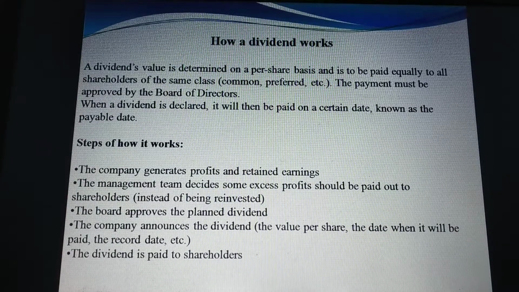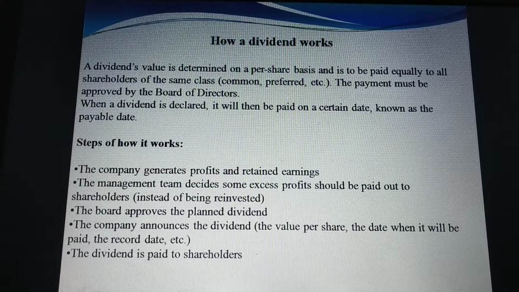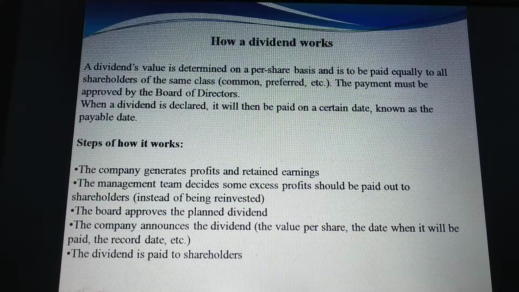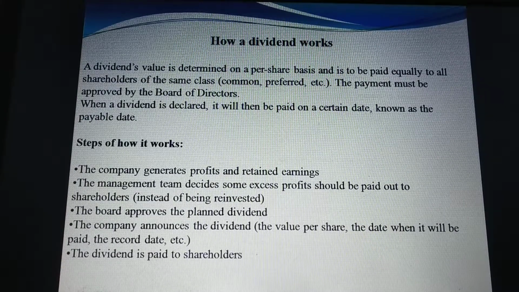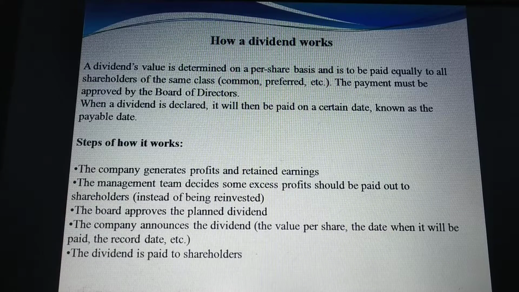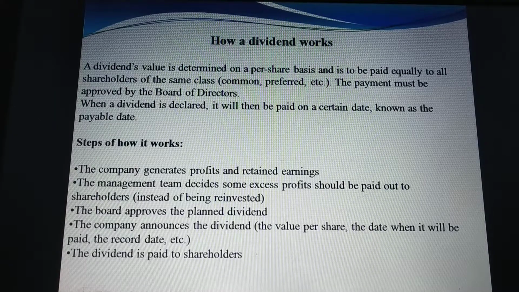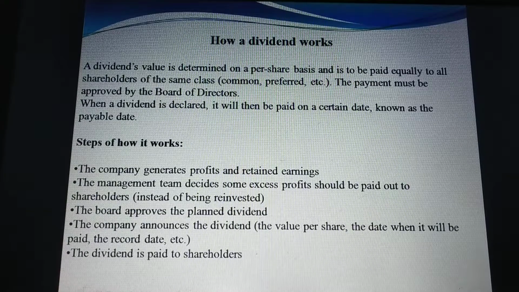First, the company generates profits and retained earnings. Second, the management team decides some excess profit should be paid out to shareholders. Third, the board approves the planned dividend. Fourth, the company announces the dividend. Fifth, the dividend is paid to the shareholders.